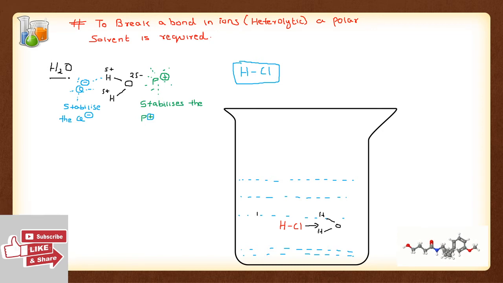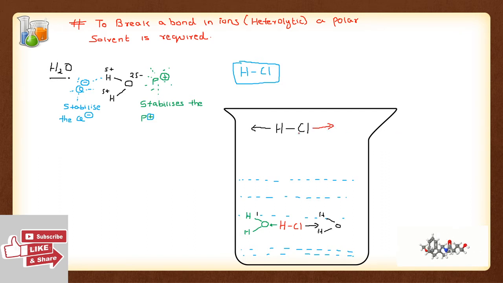And that's not all, there is an oxygen also. Oxygen has del minus, and this oxygen will attract the hydrogen towards itself. So ultimately you can find that in the case of H bonded with Cl, the oxygen of water is pulling the H towards itself, and the hydrogen of water is pulling the Cl towards itself.